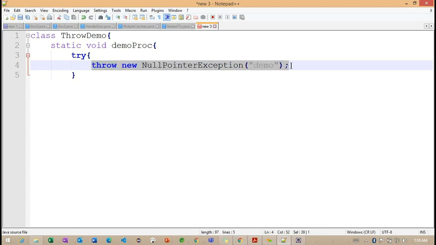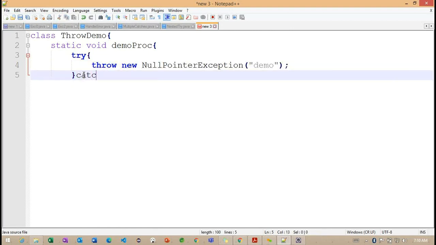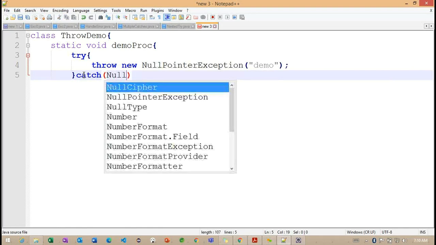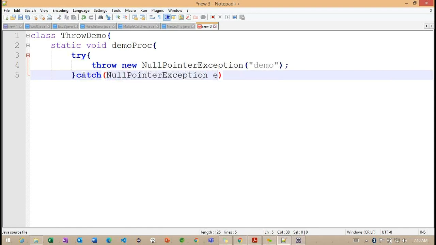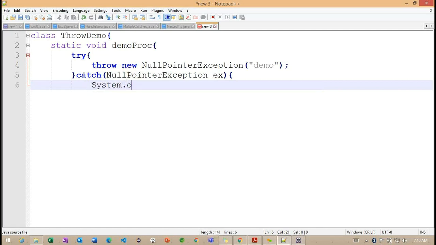Now what you understand here: at line number 4, we are throwing an exception. The exception is going to be handled within our catch block here. If we observe here, System.out.println.